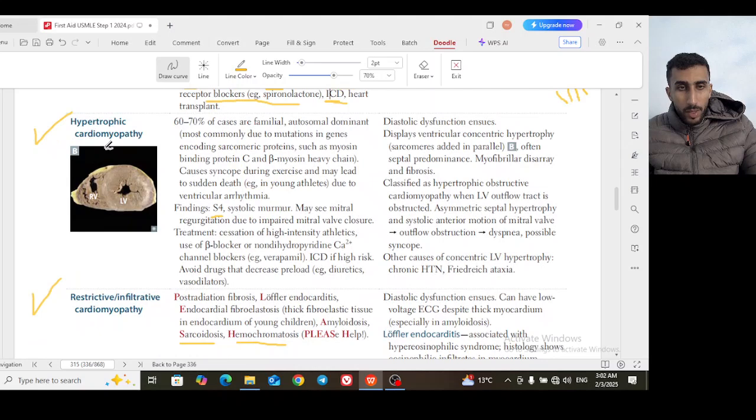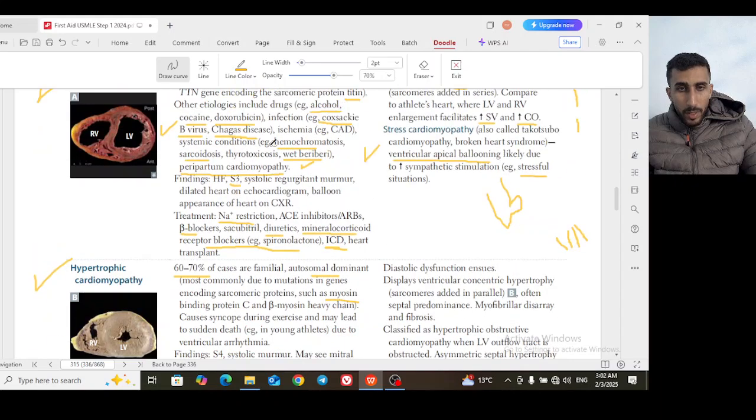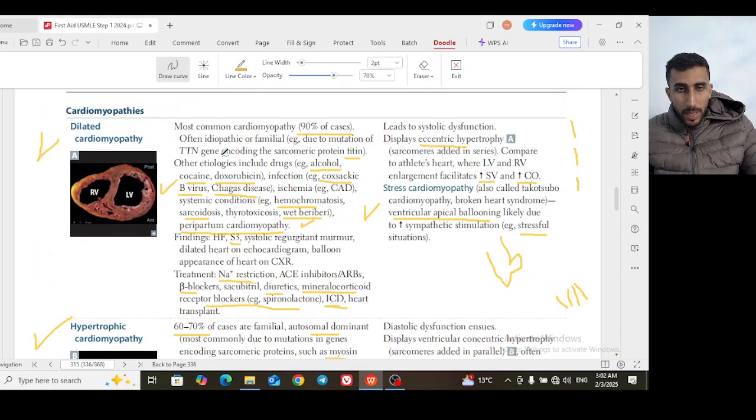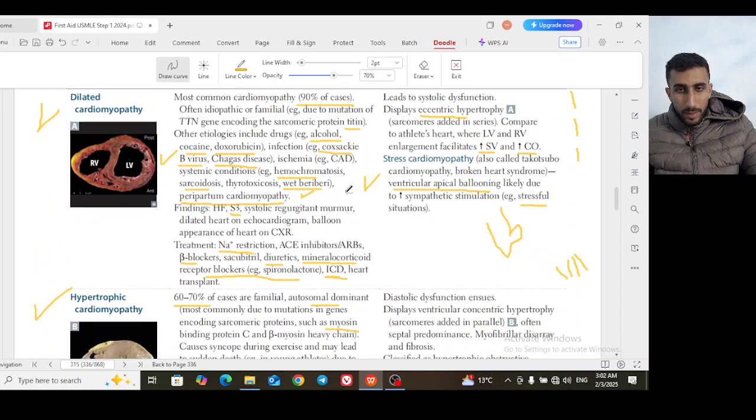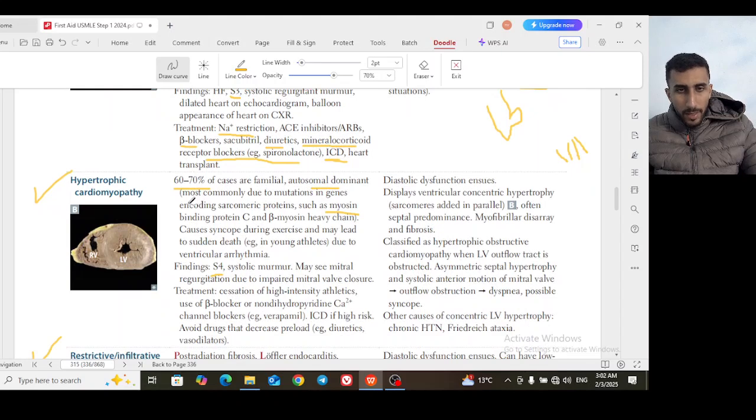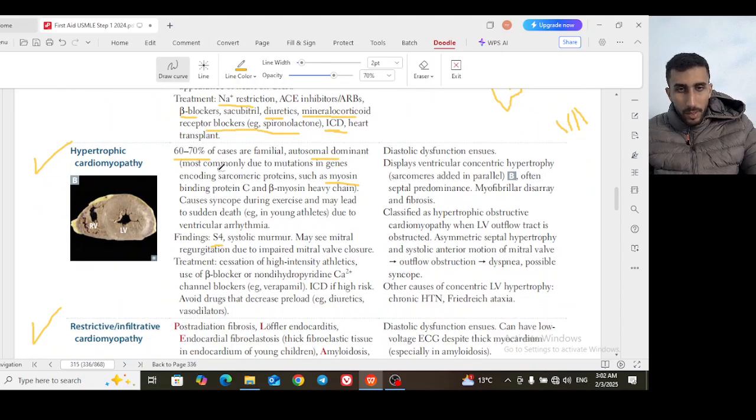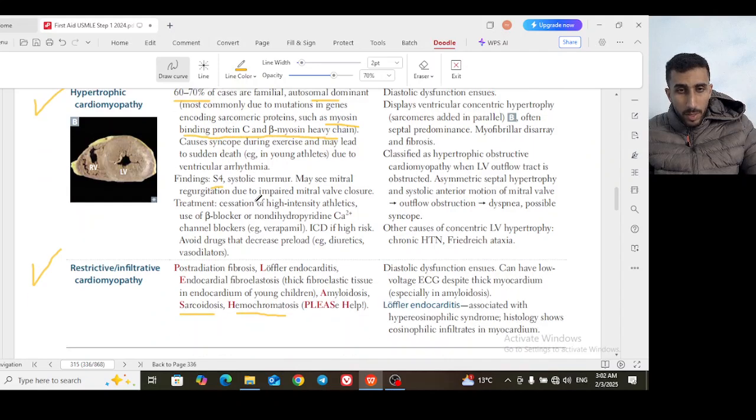So for hypertrophic cardiomyopathy, in 60 to 70% of cases it is an autosomal dominant condition, a mutation in the gene for myosin binding protein C. You remember for dilated cardiomyopathy, the TTN gene, and the protein was called titin. Not very high yield, but just know that. And here, most commonly due to mutation, the genes encode sarcomeric proteins called myosin binding protein C and beta myosin heavy chain. So this is hypertrophic cardiomyopathy.